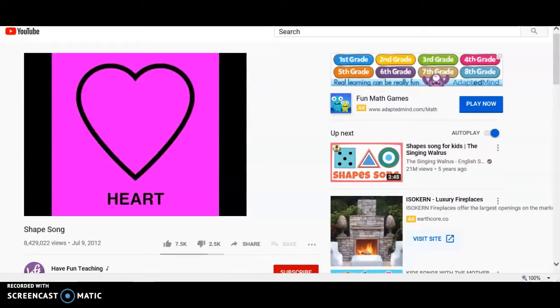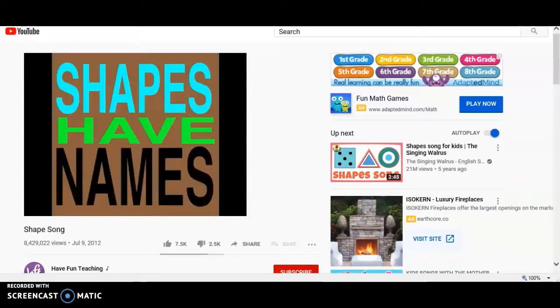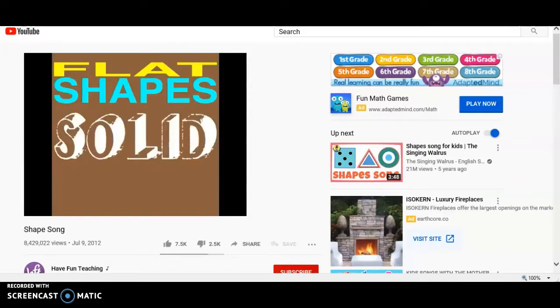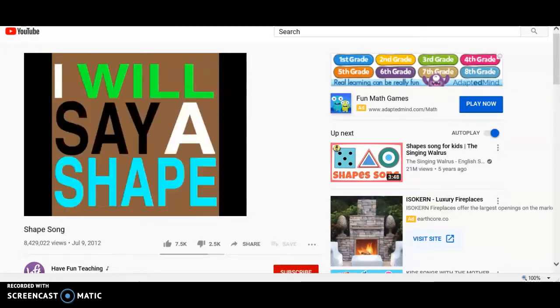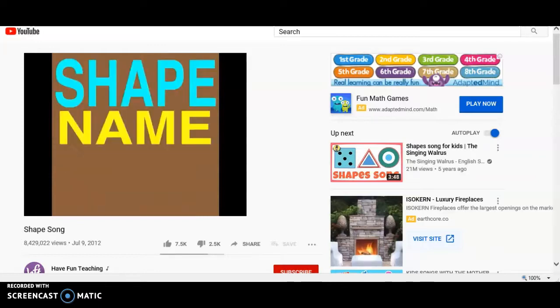Heart. Star. Shapes have names, they're made of angles and lines. There are flat shapes and solid shapes, we see them all the time. Now I will say a shape, I want you to say it too. We'll play the shape name game, that is what we like to do.